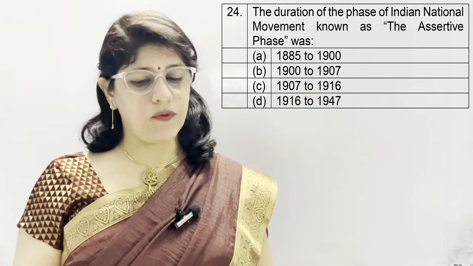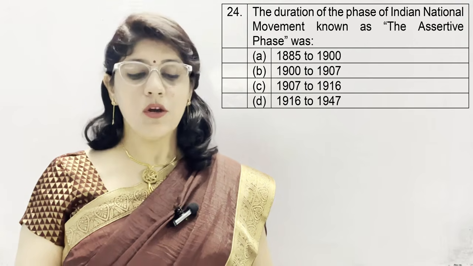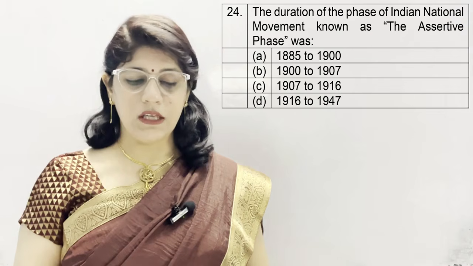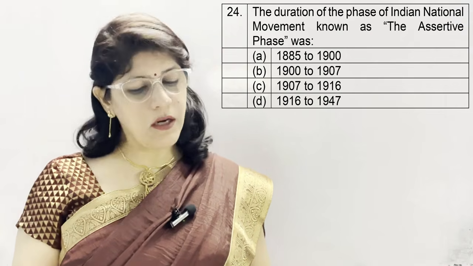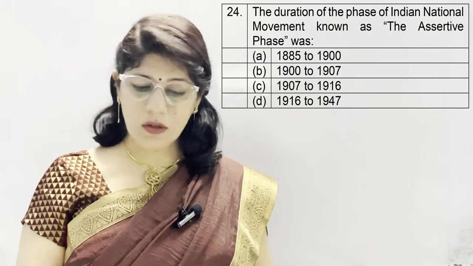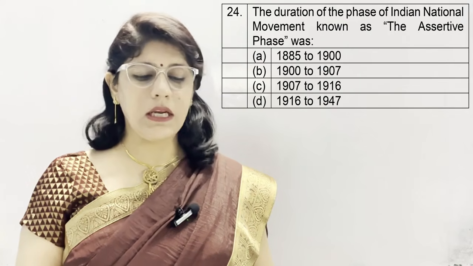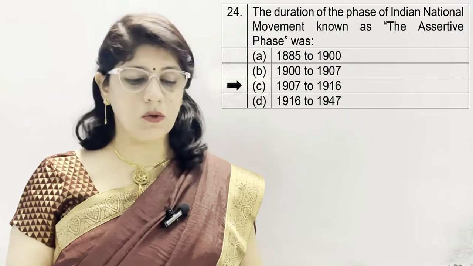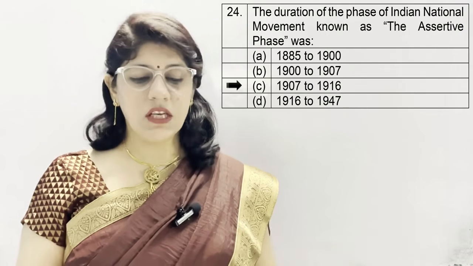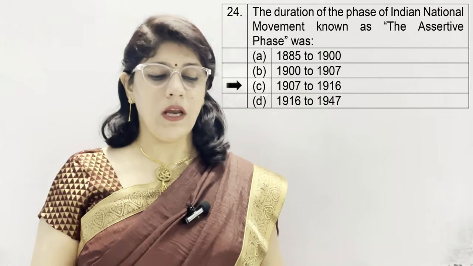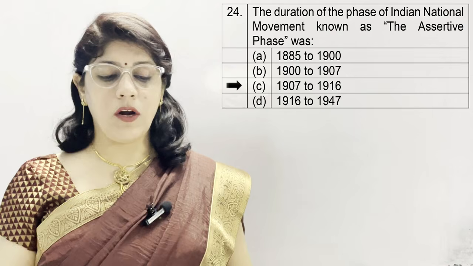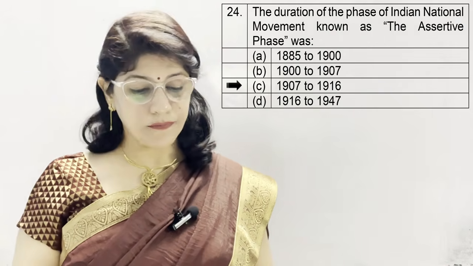Question number 24. The duration of the phase of the Indian national movement known as the assertive phase was 1885 to 1900, 1900 to 1907, 1907 to 1916, and D. 1916 to 1947. And the correct option is 1907 to 1916. This phase is known as the assertive phase. 1907 is the Surat split, and then 1916, after long effort, their reunion.